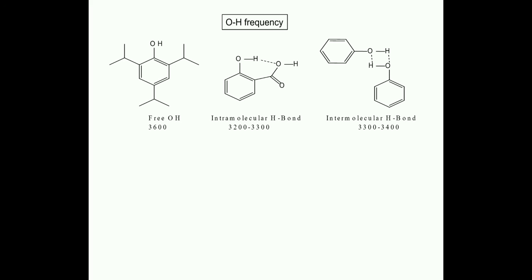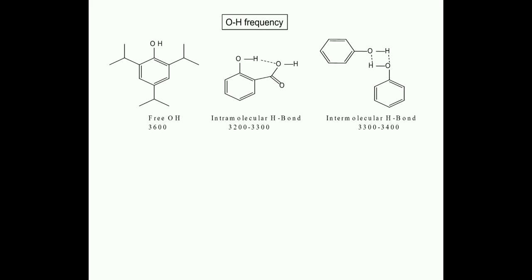Now if we compare the OH frequency, the hydroxy frequency, we need to understand three basic hydroxy types. First, the free hydroxy group, second, the intramolecular hydroxy group, and third, the intermolecular hydroxy group. The free hydroxy group has greater frequency than the intermolecular one. Why? Because the free hydroxy group doesn't form hydrogen bonding, so it is completely free and can show its own frequency.